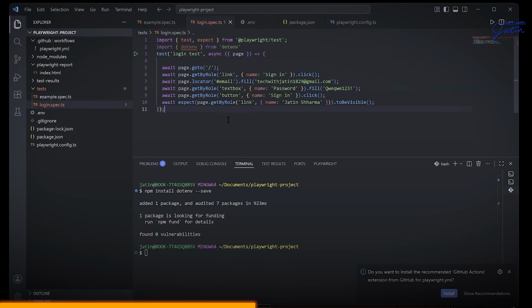Now, over here, the next thing that comes into the picture is, if I say import dotenv from dotenv, I have this particular stuff and I want to use it over here. So how to do that? Let's go to the documentation for a moment.